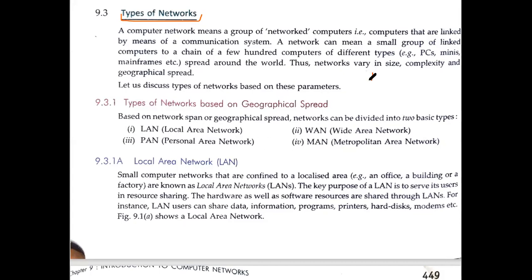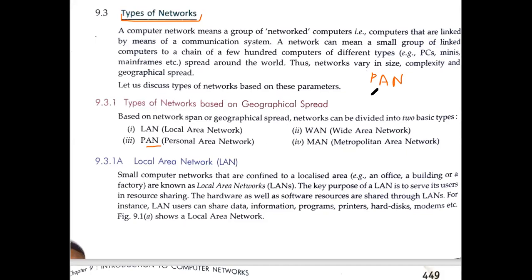See, we always start with PAN. So we can say PAN is the first one. They have given it over here in the third line, but PAN is the first one. PAN means personal area network. This is the smallest network. For example, you have two mobiles. You have connected two mobiles for sharing of the information. So this will be called your PAN. Your one mobile, you have connected with your one computer. So this is another example of PAN. This is what is called personal area network.